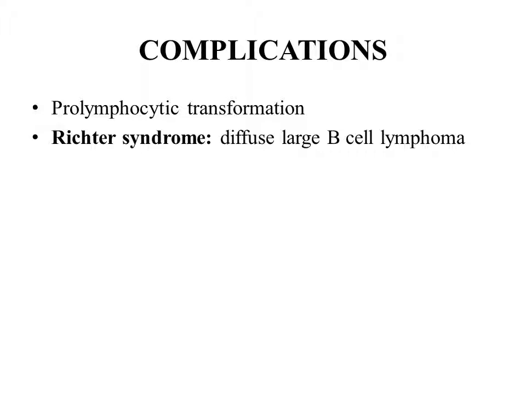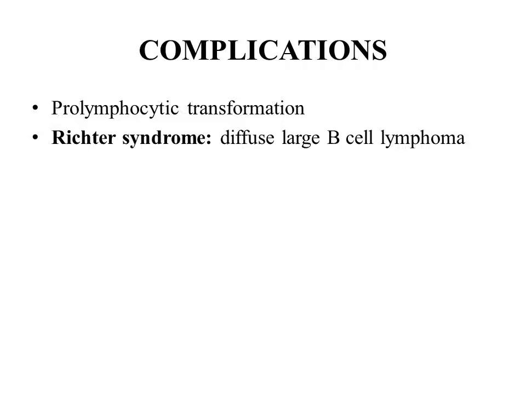What complications may occur? Normally this is a very slow growing tumor. Median survival after diagnosis may be many years. Even if we don't treat these patients, still they can survive for many years. Some of these patients can have some changes. The patient can get a prolymphocytic transformation, that means more and more increase in the prolymphocytes in the peripheral blood.